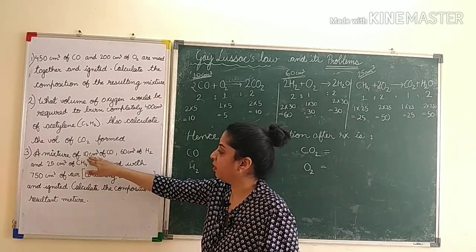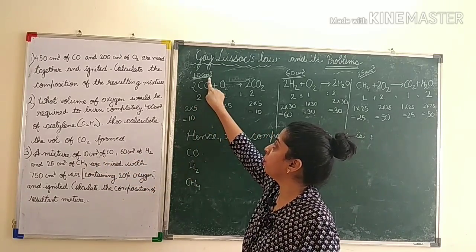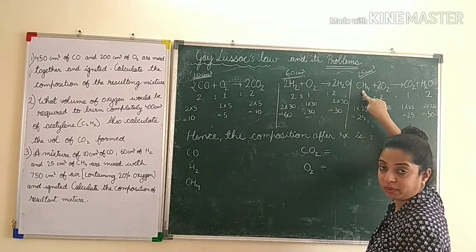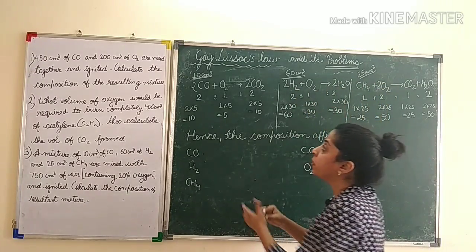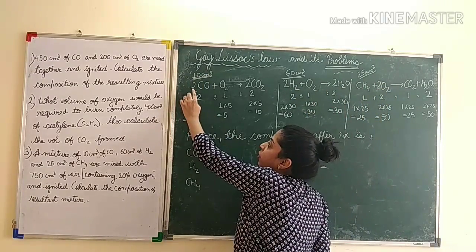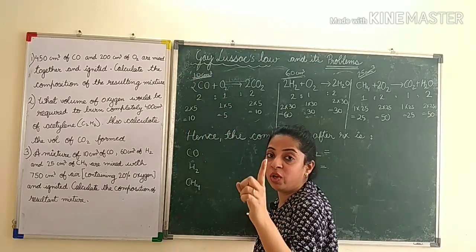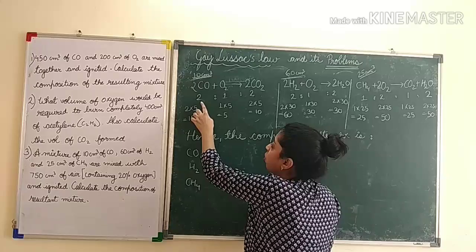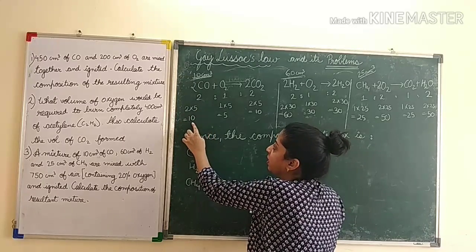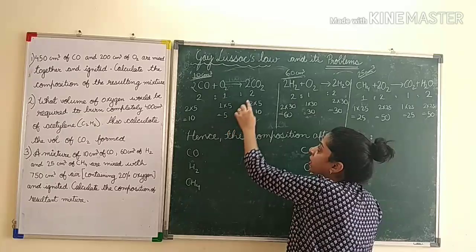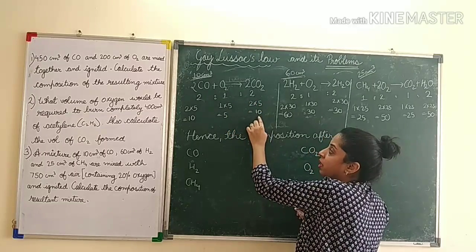So you have given 10 centimeter cube of CO, here 60 centimeter cube of hydrogen and here there is 25 centimeter cube of methane. Now to calculate, you know that 2 volumes is 10 centimeter cube. So 1 volume will be 5. So 2 multiplied by 5 gives 10, here there is 1, so 1 multiplied by 5 gives 5, here there is 2, so 2 multiplied by 5 gives 10.